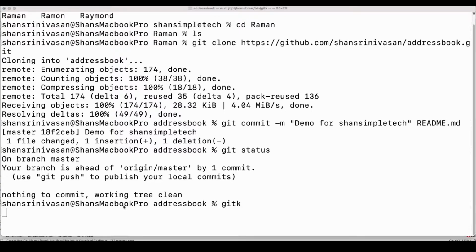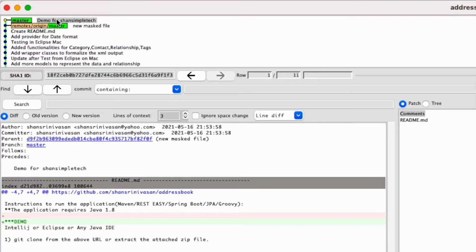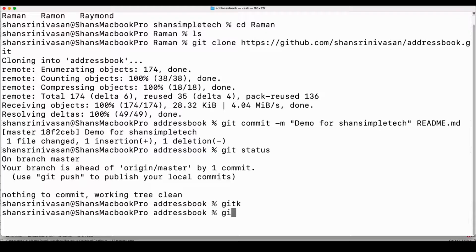So you can also see this in gitk. This commit is ahead of remote's origin master. I can push this to origin or I can keep working on it. So let's see how I can push this to origin. So git push origin, local branch name is master : so remote branch name is master again.